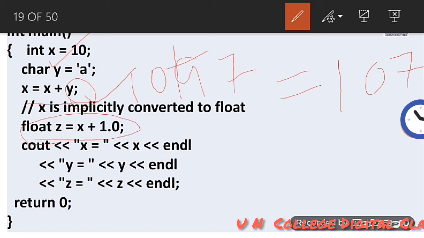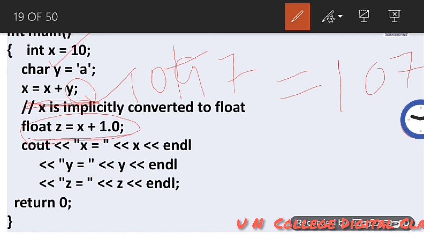Here the user does not have to take any sort of headache. It is the job of the compiler; the compiler will look after the matter. If you are doing any expression, and in the expression there are different data types, then the data type will be converted to the upgraded data type. It means that in the expression x equal to x plus y, x is int type, y was character type, y is automatically converted to int type, character is automatically upgraded to int.